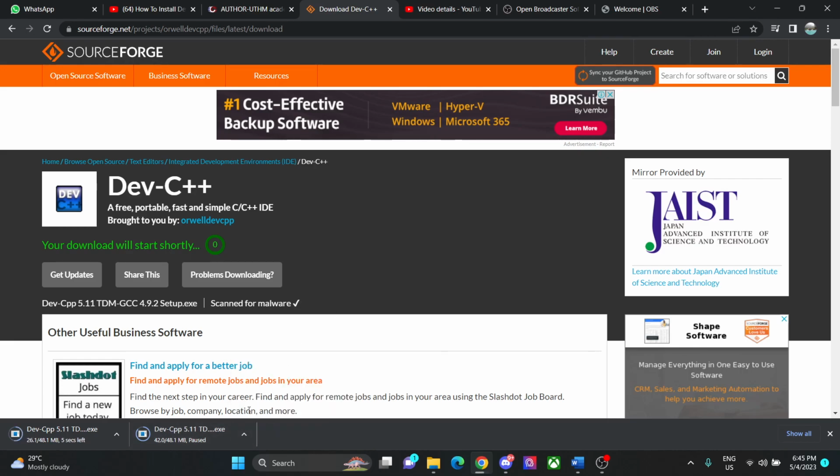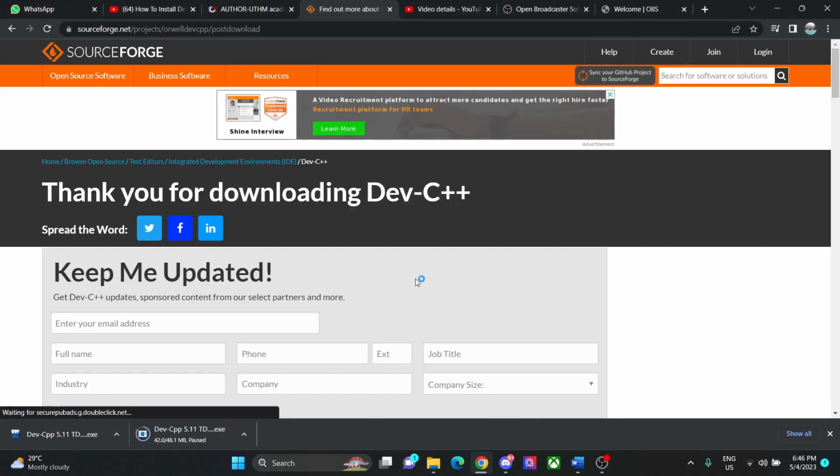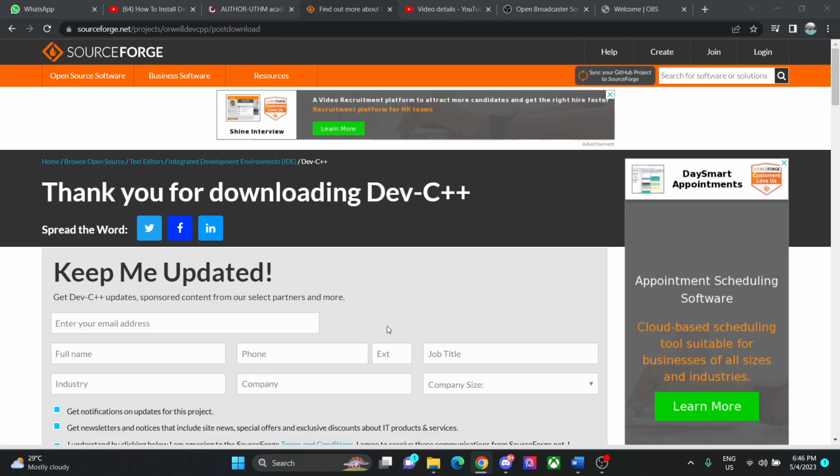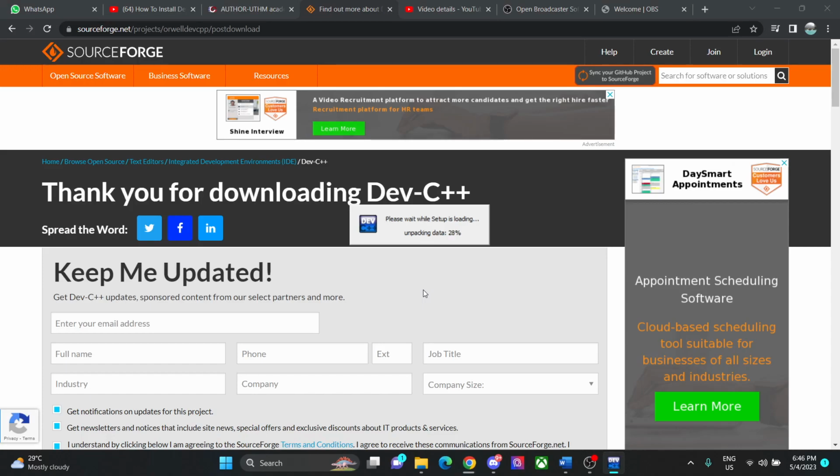Okay, wait for the download, and then open the files, and then click on the yes button. Please wait while the setup is loading.